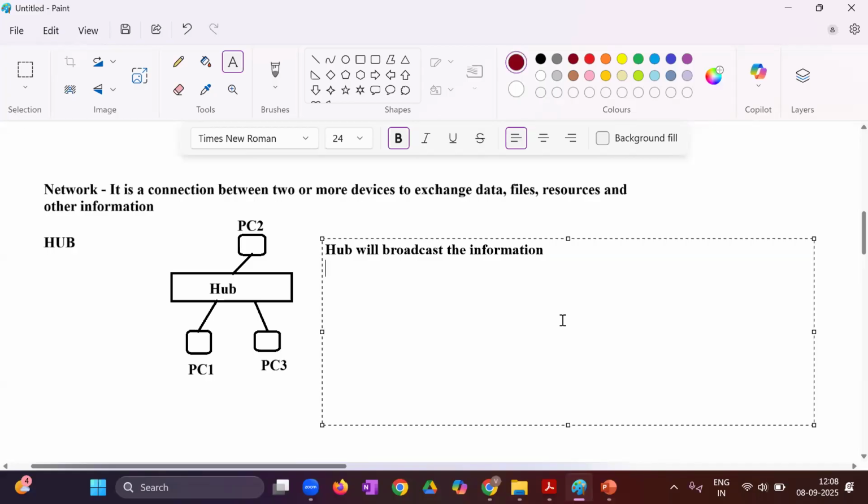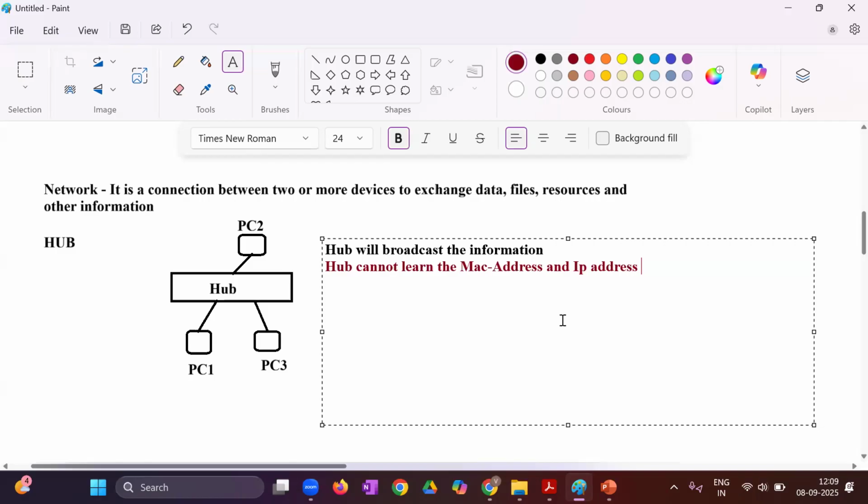The reason: hub cannot learn the MAC address and IP address. That's why whatever information it is getting, it sends to all other nodes. Let's say A is sending something to B. The hub will say, okay, I don't know where that B is, so whatever I am receiving, I will send to all. Whoever is B will receive and the rest will drop, right?